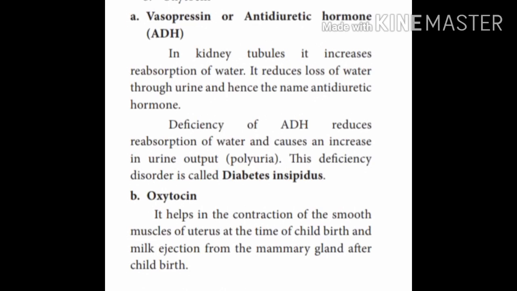Deficiency of ADH reduces reabsorption of water and causes an increase in urine output, polyuria. The deficiency disorder is called diabetes insipidus. Oxytocin helps in the contraction of the smooth muscles of the uterus at the time of childbirth and milk ejection from the mammary gland after childbirth. So these are the two important hormones from the neurohypophysis.